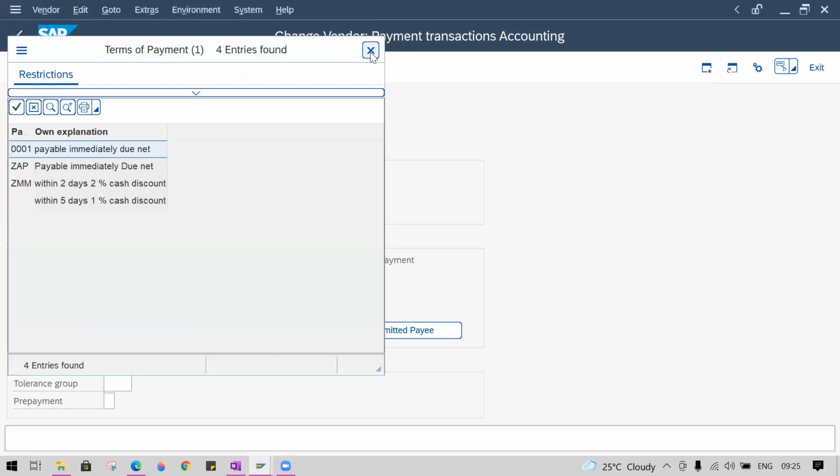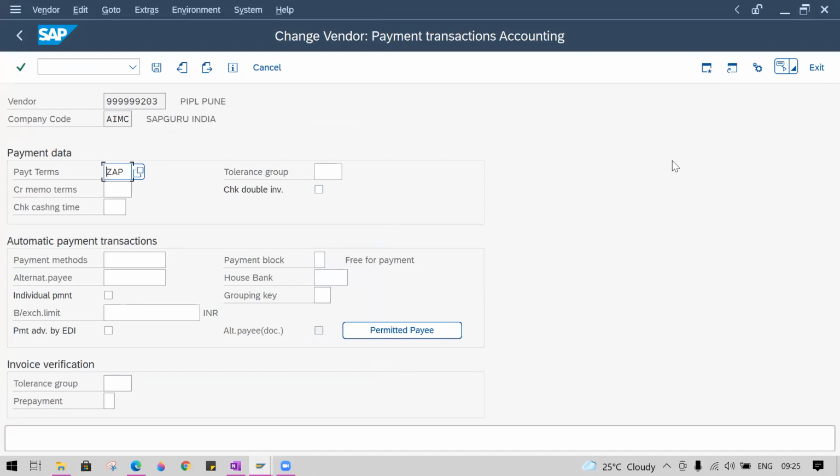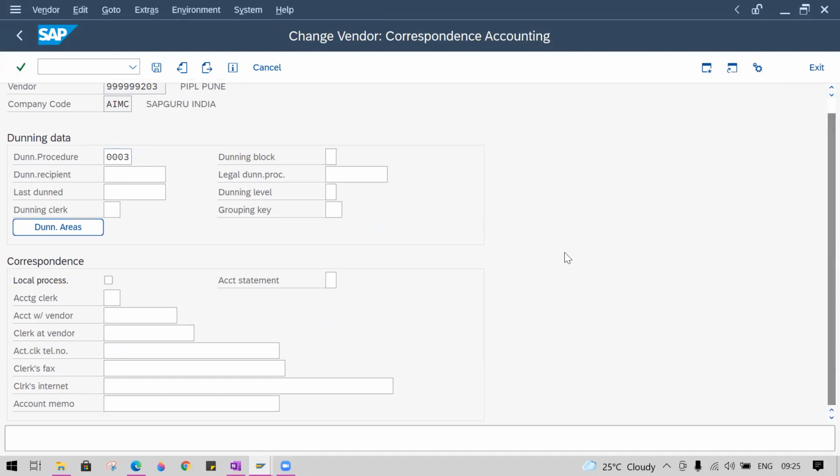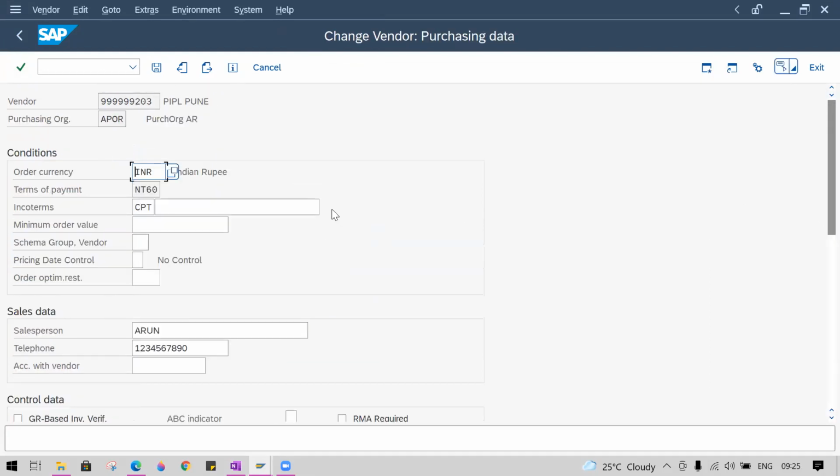This is one master data. Initially we create it: okay, for this vendor you are going with these payment terms. That's it. Then the PO buyer will think about different payment terms with that vendor through negotiation and all. So then he can maintain the new payment terms also.